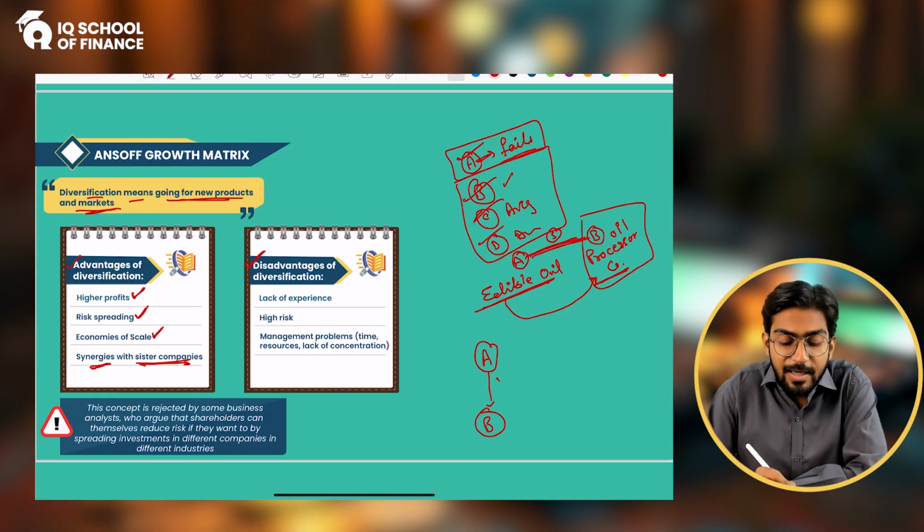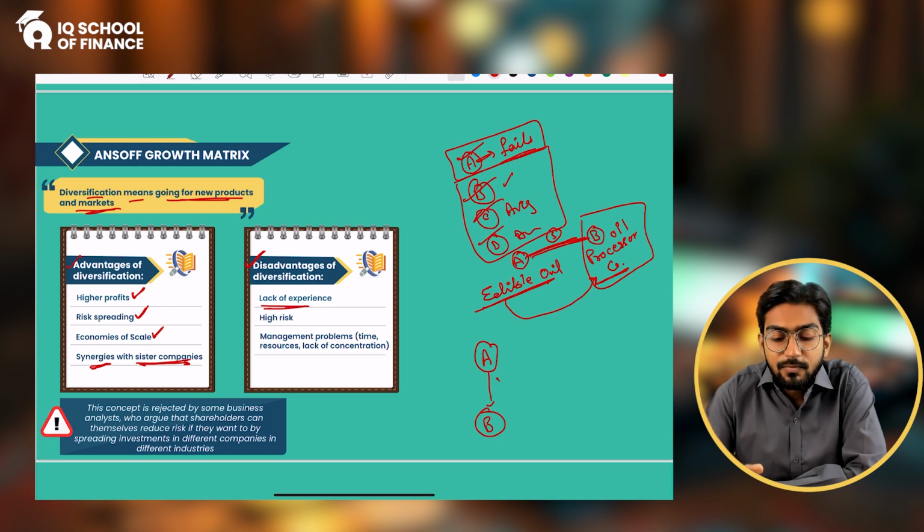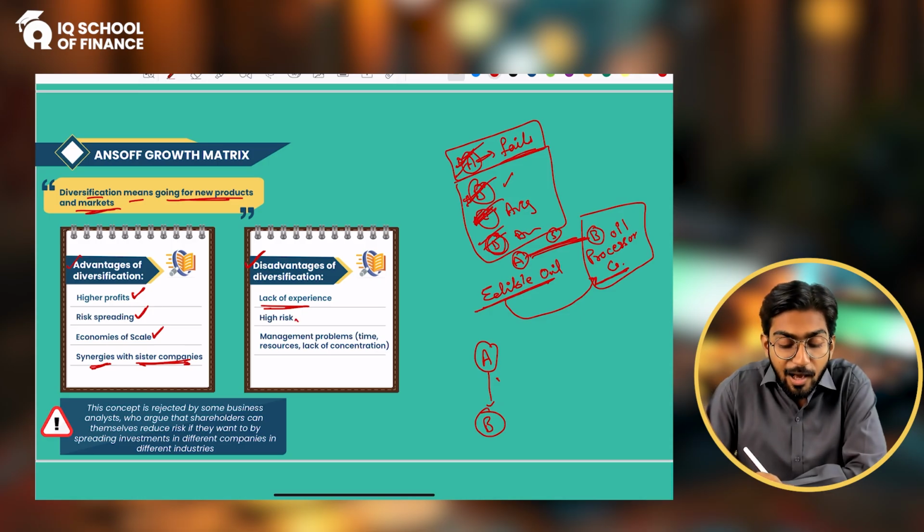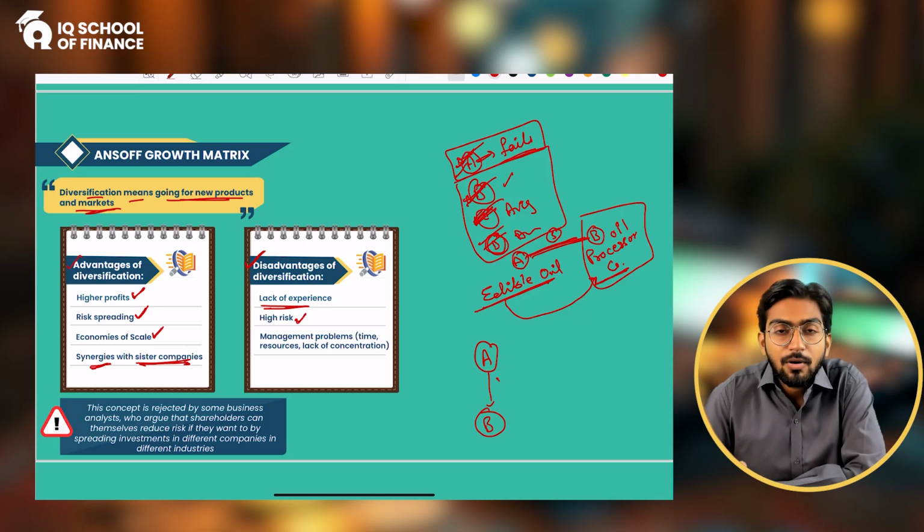And the disadvantages: the lack of experience. When you go into products A, B, C and D, when you are doing a lot of things, you will never get experience in all of them in a good way. Maybe you have good experience in product A, product B and product C, but in D you do not have good experience. It's a new business for you. So there is a risk, right? High risk. Why high risk? Because you are dealing in too many things, and obviously a person can be a master, a person can be specialized, in only a few areas.